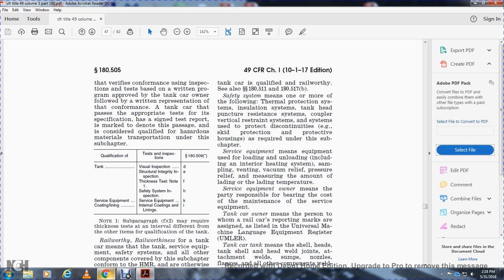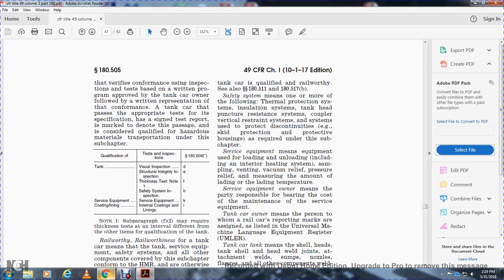B. Safety system means one or more of the following: thermal protection device system with installation system, tank head puncture resistance system, coupler vertical resistance system, the system they use to protect the discontinuities, skid protection, and protective housings as required by the unit of the subchapter. The service equipment means the equipment they use for the loading and unloading, including the interior heating system and then sampling, venting, vacuum relief, pressure relief, and then measuring the amount of the loading and unloading temperature. Service equipment owner means the party responsible for bearing the cost of the maintenance for the service equipment.